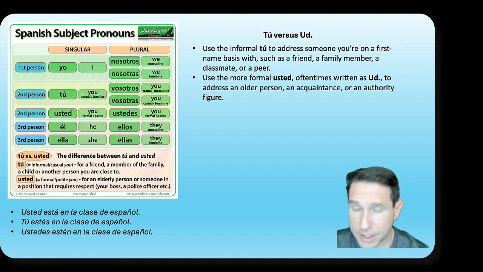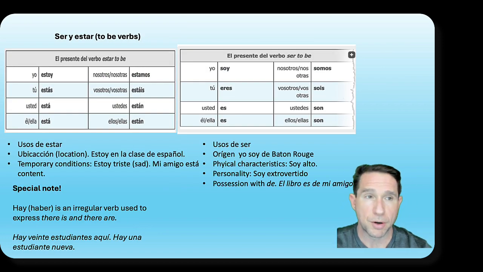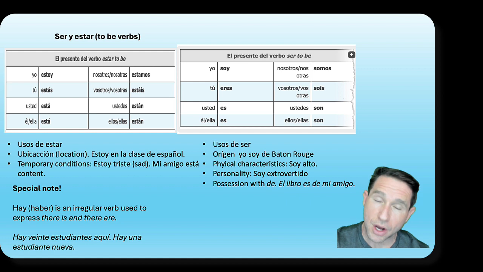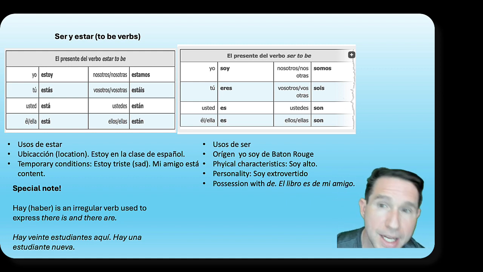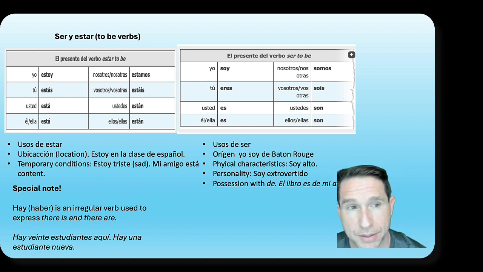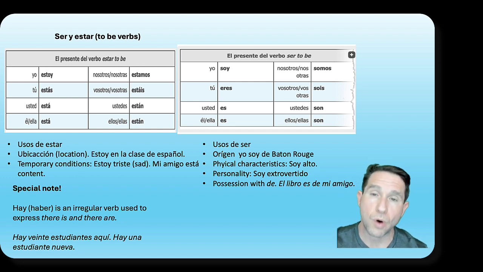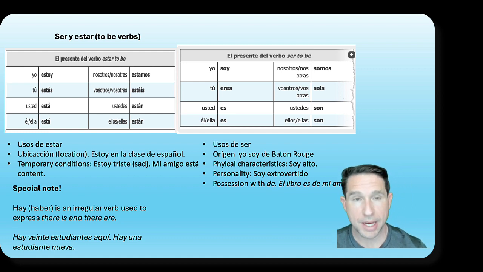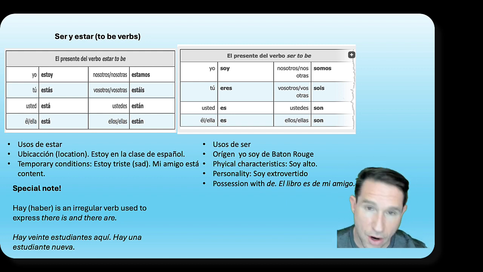So let's talk. Today I'm going to combine two videos into one, so you have to watch fewer videos, but we're going to talk about the verb estar. But we can't talk about the verb estar without talking about the verb ser and hay, right? So the verb that we're going to be talking about today is estar. However, in English, we only have one verb for to be, right? To be. I am, you are, he, she, it is, we are, they are, etc.